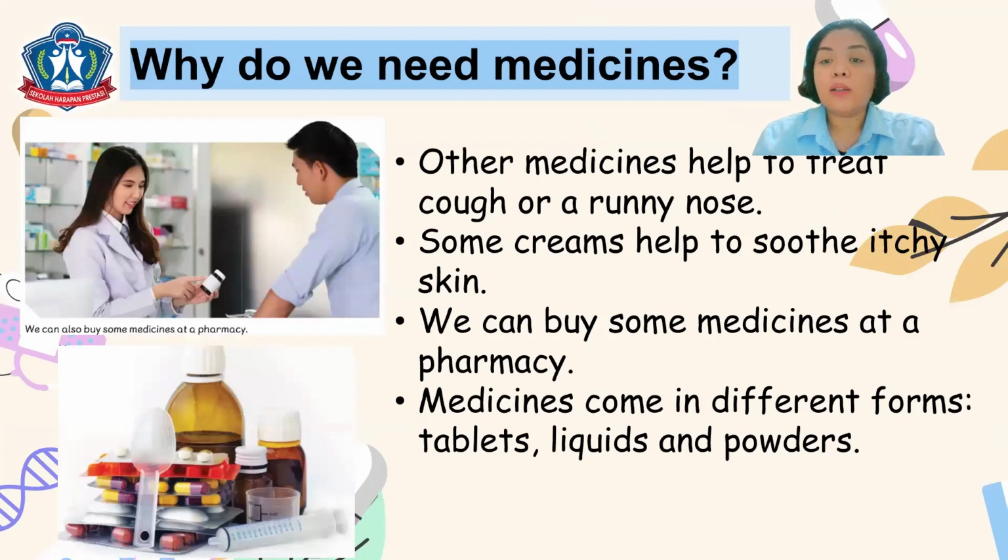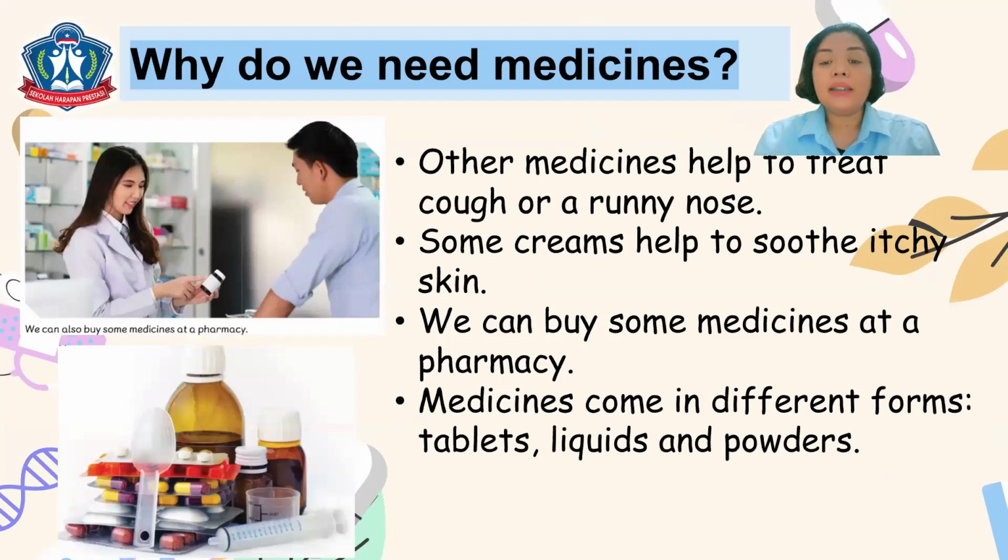There are also some medicines, like creams, that help us to soothe itchy skin, right? We can also buy some medicines at a pharmacy. So there are some medicines that we can buy right away in a pharmacy or a drugstore. But there are some medicines that need a doctor's prescription because you cannot just simply buy them. We need a doctor's prescription for that so we can buy it.